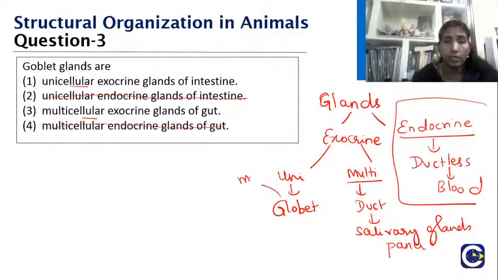So what are they going to secrete? They are going to secrete mucus, and that is mostly from simple columnar epithelial cells. So they are lined by simple columnar.